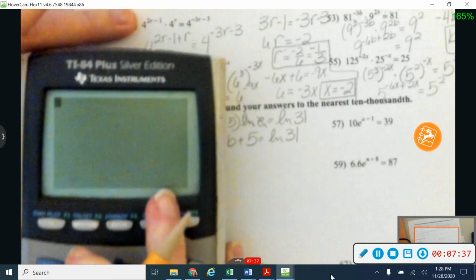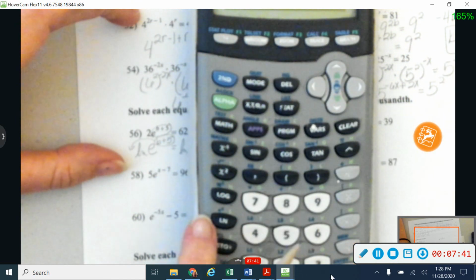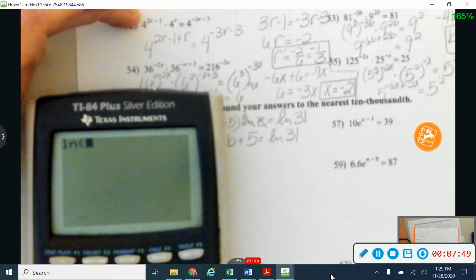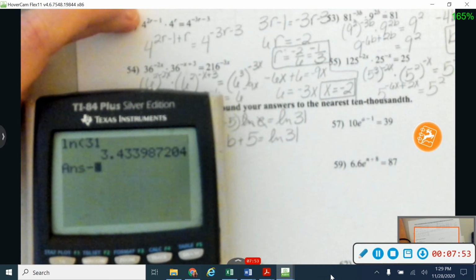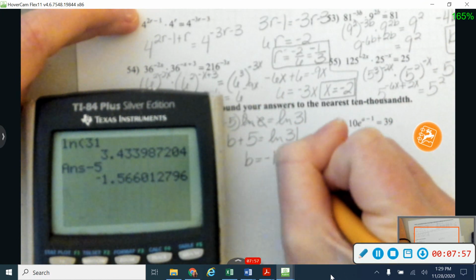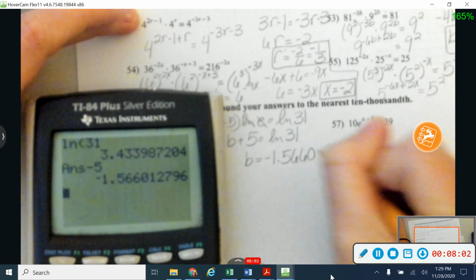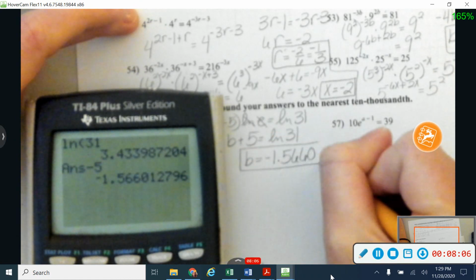And the natural log of 31 is just a number in my calculator. So I'm going to go find my natural log button. It's right here next to the 4, right below logarithm. So there's my natural log button right there. In my calculator, I'm going to put in the natural log of 31, and then I'm going to subtract over my 5. So minus 5 gives me that b is equal to negative 1.566. It told me to go out to 4 decimal places. The 10,000th spot gives me 4 decimal places.